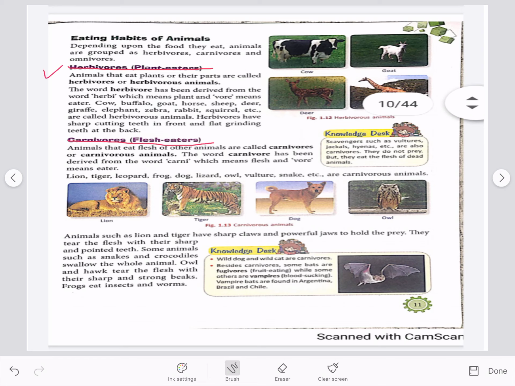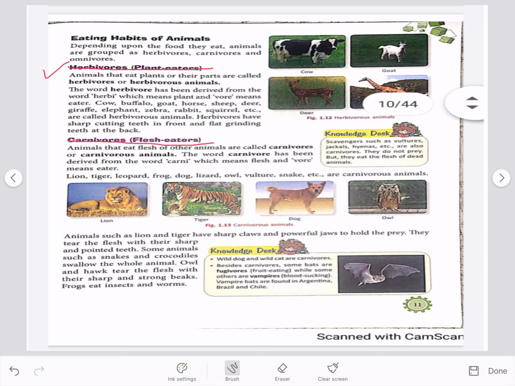First of all, herbivores, that are the plant eaters. You can see pictures here like cow, goat, deer, and giraffe. These eat plants or grasses and are called herbivorous animals.